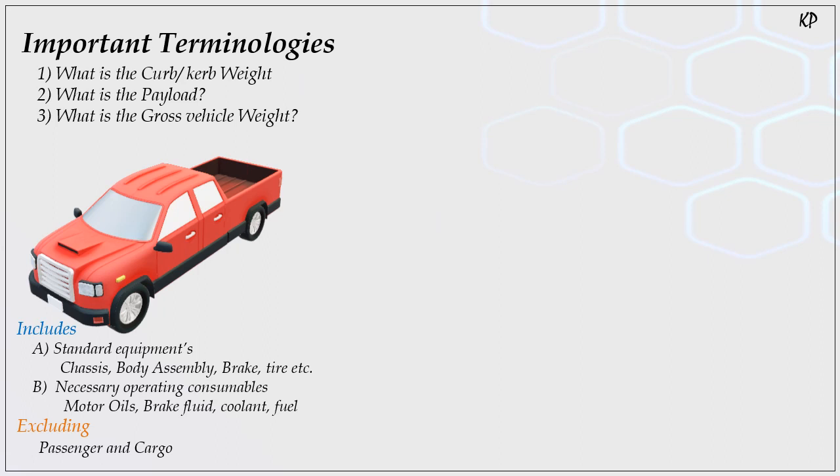So including all these components, if you weigh your vehicle, then the weight that comes is called the curb weight. And curb weight will never consider your passenger or cargo weight. So that is the main thing we have to consider here. So curb weight is basically the weight of the vehicle excluding passenger and cargo.